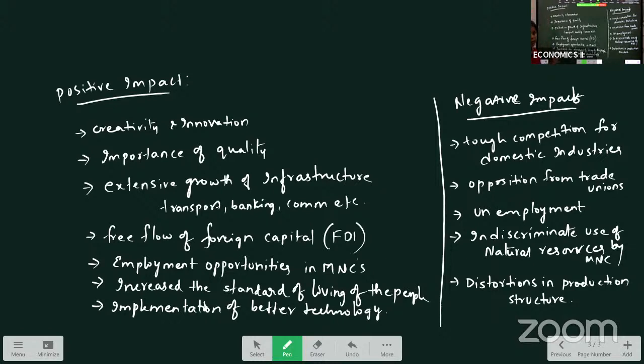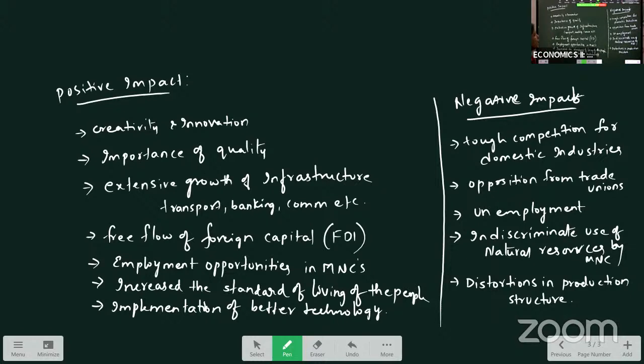You can write the positive impact as it is, as points. No need to explain them. Only the features you have to explain. Objectives, positive impact and negative impact, no need to explain. Just write down the points. That's it. And the negative impact: tough competition for domestic industries, opposition from trade unions, unemployment, indiscriminate use of natural resources by MNCs, distortions in the production structure.